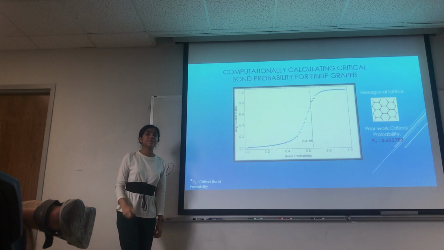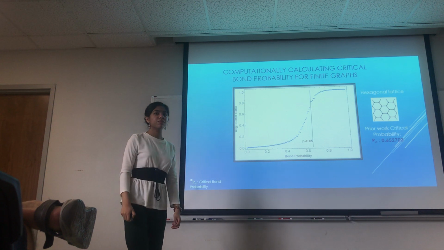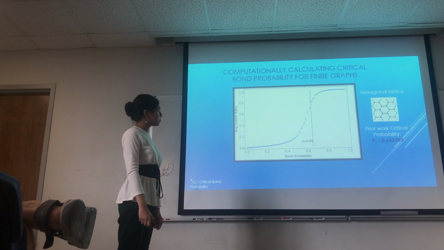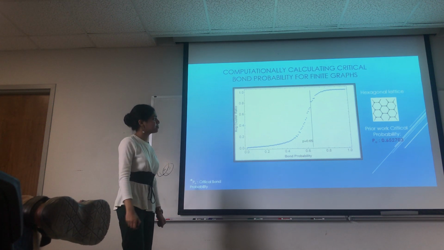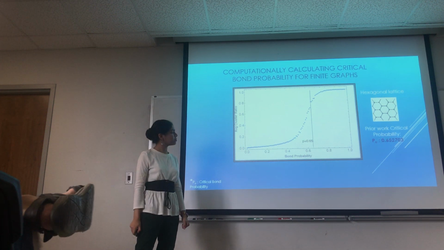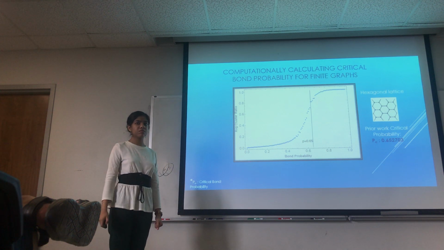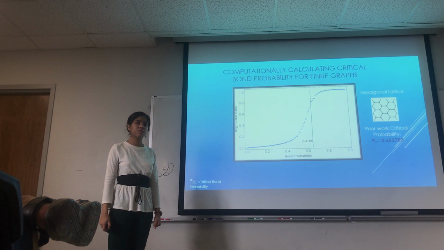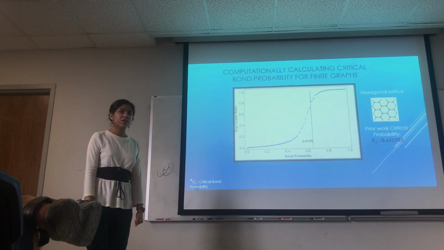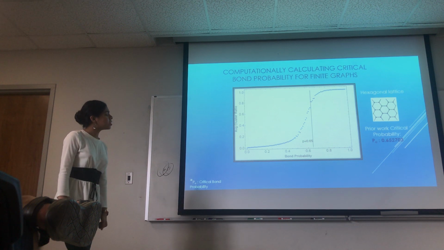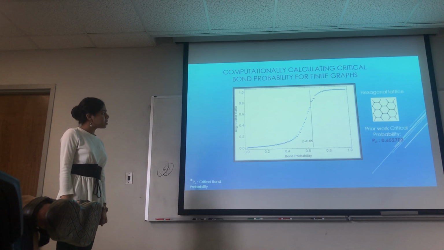Yes. But normally you define the jump where the probability is 0.5. Normally, this is what you do when you use percolation theory or similar theories to find the critical probability. You have 0 and 1, so the transition is when the curve crosses half.